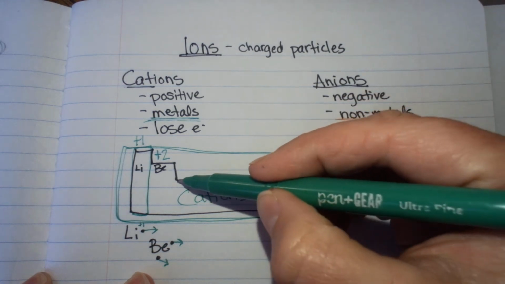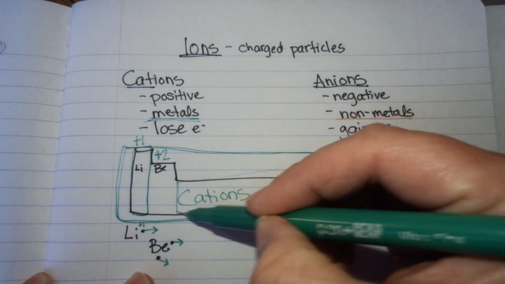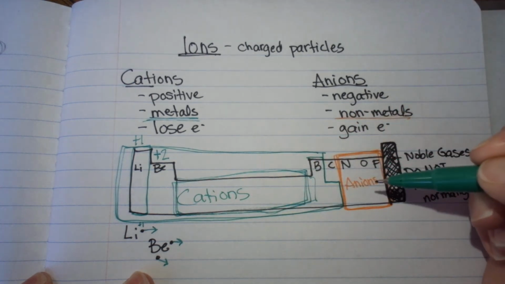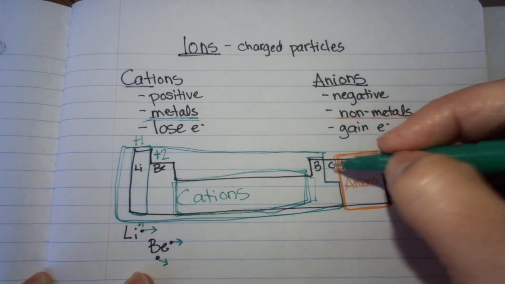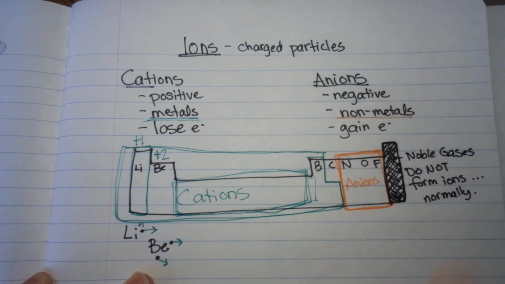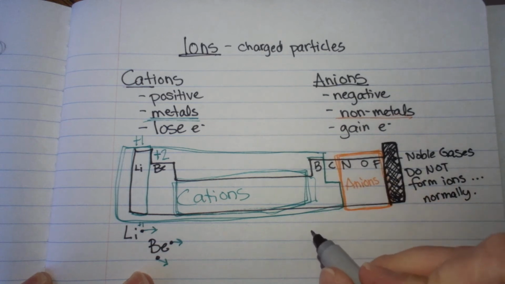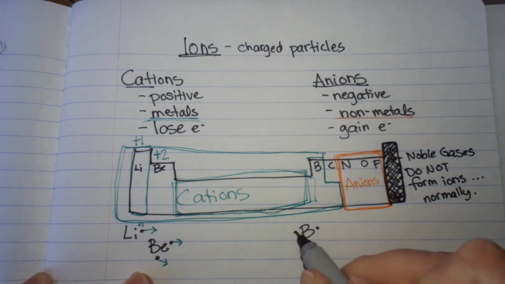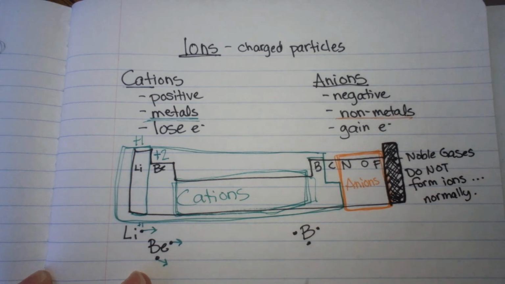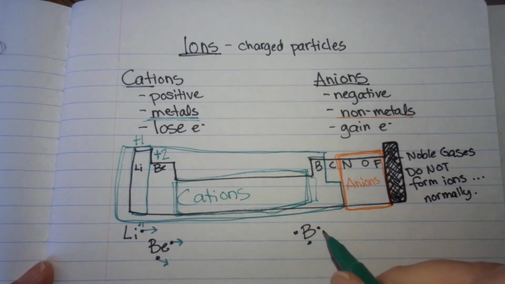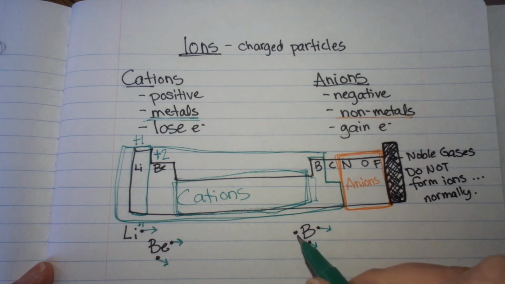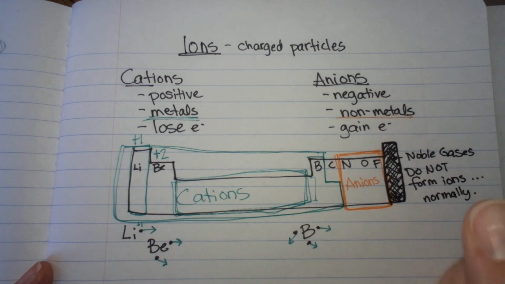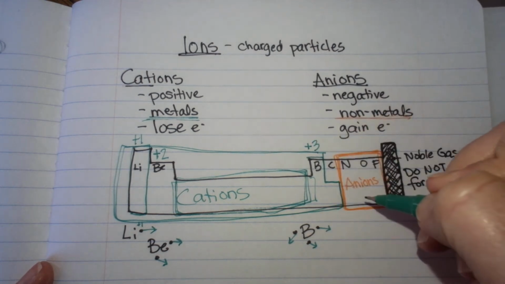Now, transition metals we will talk about later. They're complicated, they don't play nice, and you have to look all the way through the electron configuration to really understand. So we'll get to that in a minute. But boron, let's go ahead and look at boron. Okay. Boron has 3 valence electrons. Is it going to lose those 3, or is it going to gain 5 more? Well, it's going to lose those 3 because it only has 3 to make bonds with. It can't gain 5 more. It doesn't have the capacity to do that. So boron is going to make a +3 charge.